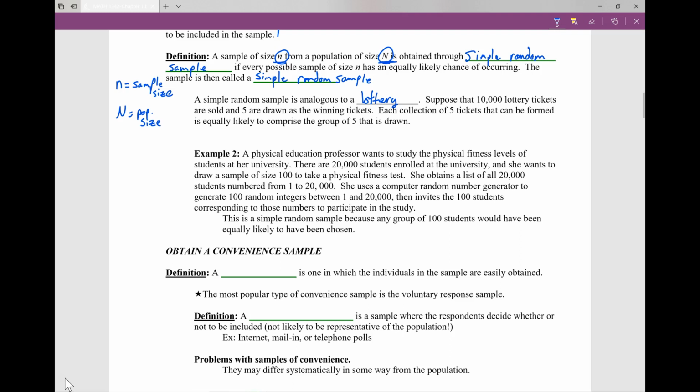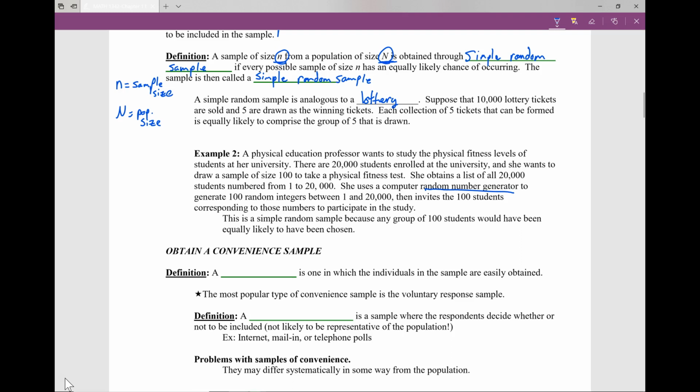So what she does is she obtains a list of all 20,000 students, and then she randomly gives them a number. The random number generator on your computer is great if you want to do a simple random sample. So let's say she put all the students down in a spreadsheet and gave them a random number, and it could be anything between 1 and 20,000.